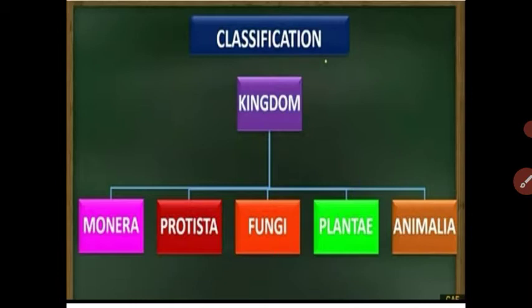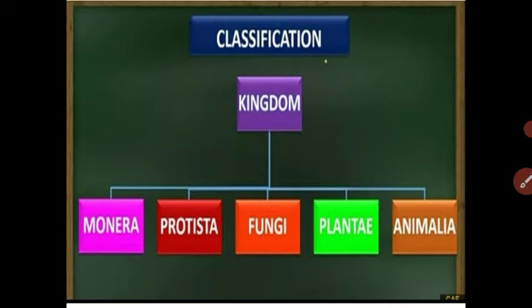This video is the continuation of our lesson on kingdom classification. In the last video, I explained what is meant by taxonomy. Taxonomy is a branch of biology, in which we study the identification, nomenclature, and classification of organisms.